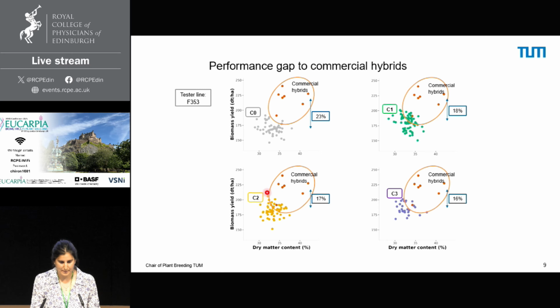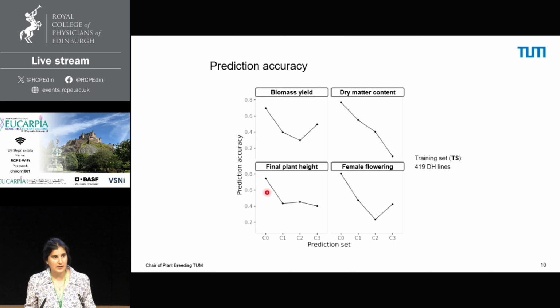Now the prediction accuracy in this case represents the correlation between the predictions of the DH populations based on the initial training set and the adjusted means from the field evaluations. We see high prediction accuracies in the initial population as expected, and we see a big decrease after the first selection step.